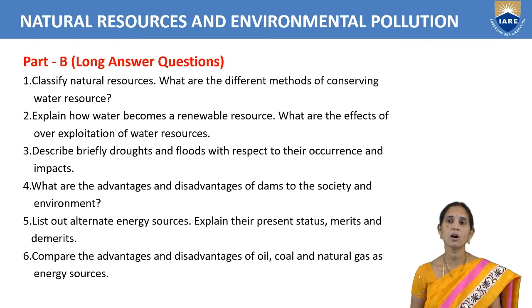Describe briefly droughts and floods with respect to their occurrence and impacts. Droughts means when there is not enough rainfall in a particular area. If not enough rainfall is there, it leads to drought. Means there won't be any water in that land, in that soil. So floods means if heavy rainfall is there in an area, then it causes floods. Overflow of water will be there on the surface of the land. Overflow of water, that is called a flood. Okay, that we have to write. First we have to write what is drought, what is flood, what are the effects of drought, what are the effects of flood, and how to control drought, how to control flood.